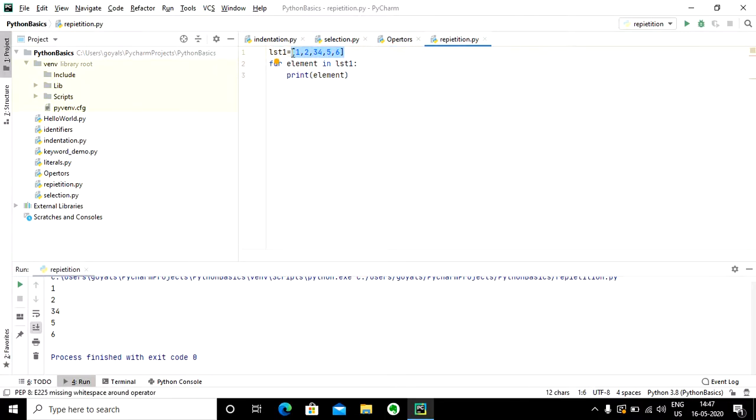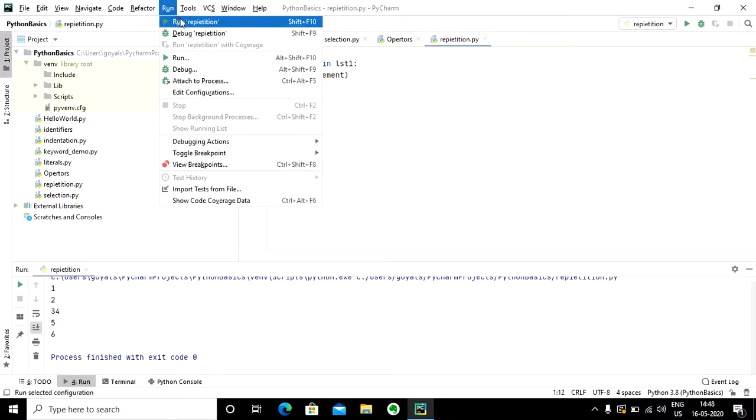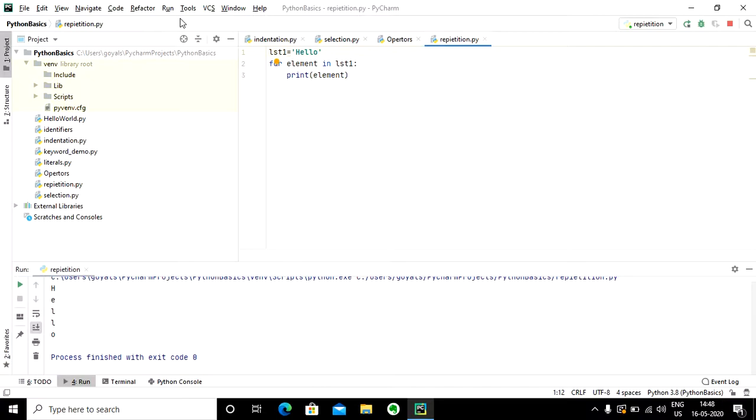Let me just change this variable to some string. Let's say I have got a string, hello. Now what is going to happen? Is it going to print all the elements in one go, or is it going to print each character on a separate line? If you remember, a string is a collection of characters, so each character is going to be taken individually. So if I execute this code again, each character will get printed, H E L L O.